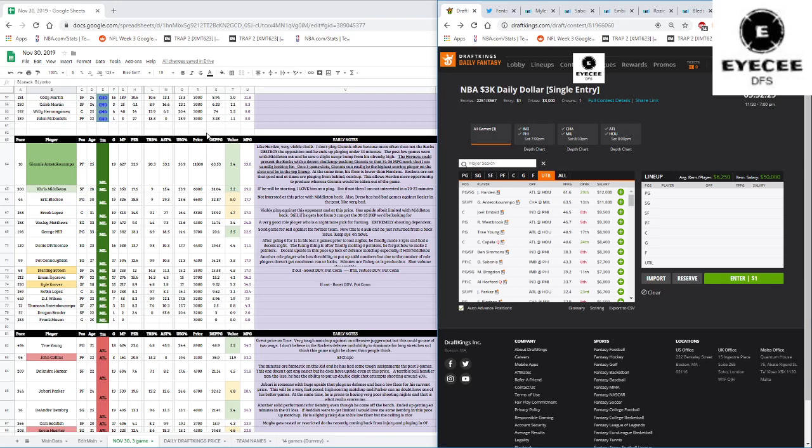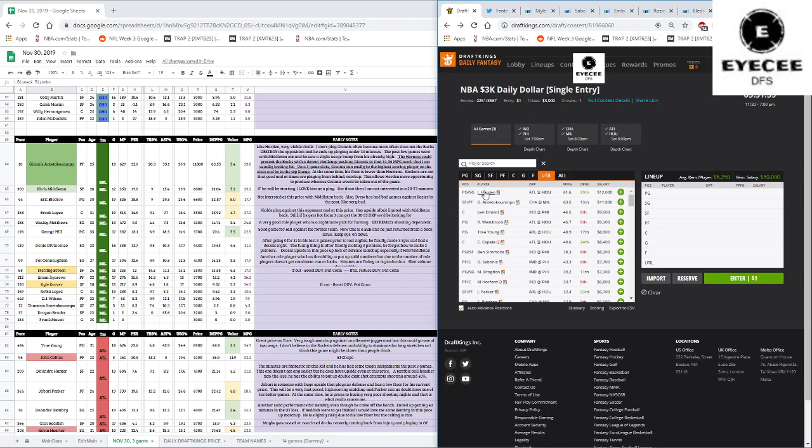You just have to realize, what do you want? Do you want a little bit more of a riskier player, or do you want a safer play? Giannis is a safer play. Giannis will get you 50, 60 DraftKings points a lot safer than Harden will. But Harden just has the higher ceiling. Harden can get you 100 DraftKings points. Giannis will very rarely get near 100. He'll get to 80, but Harden will most likely get to 80, 90 more than Giannis. So Harden's ceiling's a little bit higher than Giannis's, but Giannis's floor is a little bit safer than Harden's.